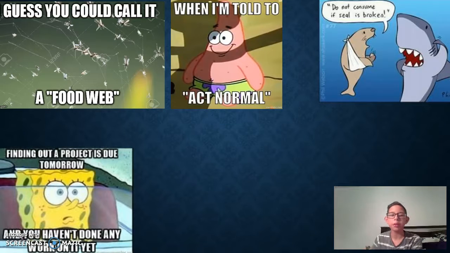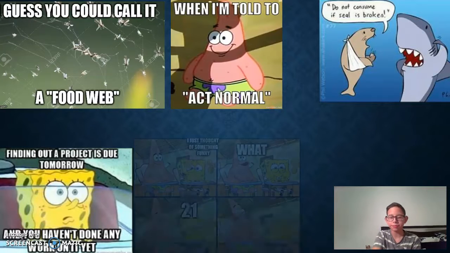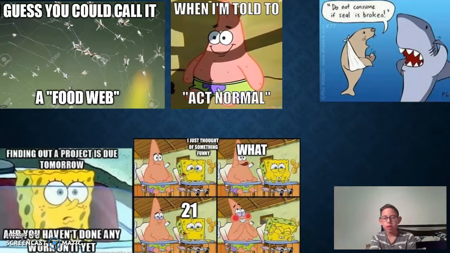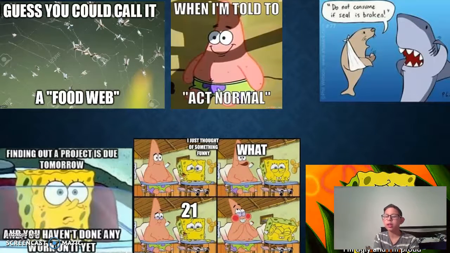This one, finding out a project is due tomorrow and you haven't done any work on it yet, which is me right now doing this PowerPoint. This one is from an episode from back then. And last but not least, one that says, I'm ugly and I'm proud, which is true, and how I feel, which is why I put it, because I like it.